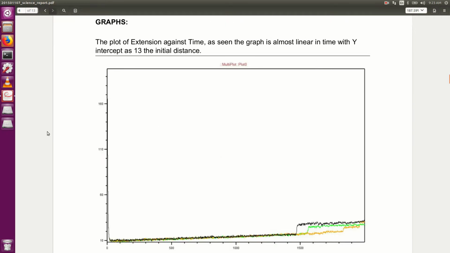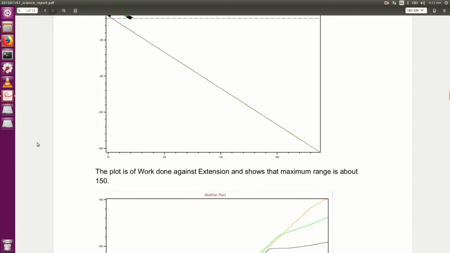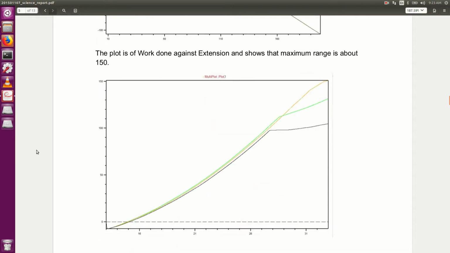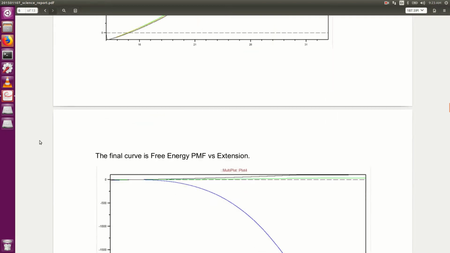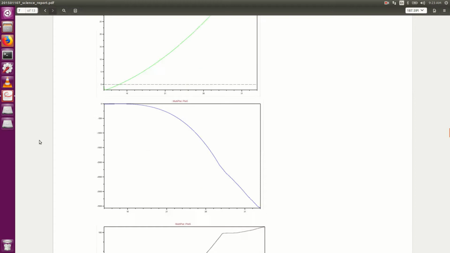The first graph, extension against time, is almost linear in time with y-intercept 13, the initial distance. The second graph is the plot of force against extension and shows fluctuation in the force. The plot of work done against extension shows the maximum range is about 150. The final curve is free energy PMF versus extension.